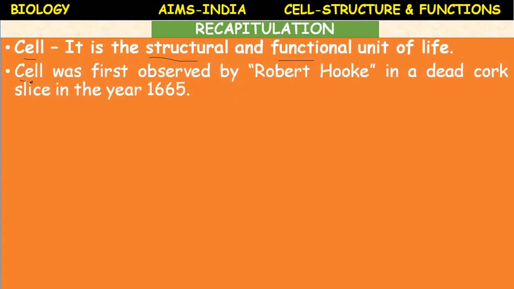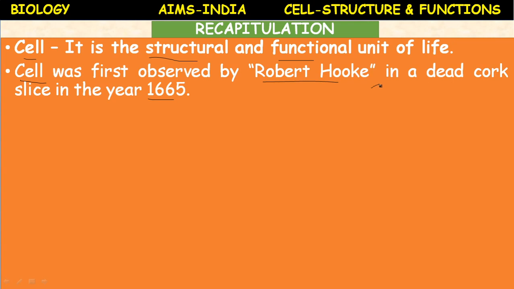Cell was first observed by Robert Hooke in a dead cork slice in the year 1665. He observed the cork tissue under his own microscope, a simple microscope, and he called those compartments, and each compartment he called a cell.